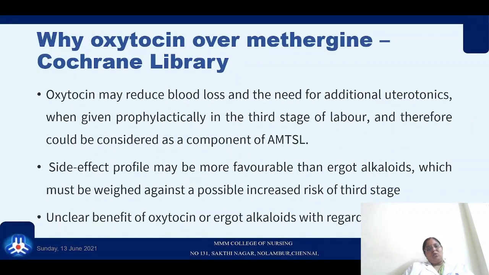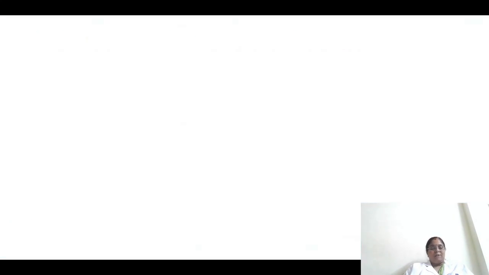So why oxytocin over methergine? The Cochrane Library reviews tell that oxytocin reduces blood loss as well as the need for additional uterotonics. It is given prophylactically in the third stage of labor, and therefore is considered an active component of active management of the third stage of labor. The side effect profile is favorable for oxytocin compared to methergine, and therefore the risks have to be weighed when deciding between oxytocin and methergine. There is no clear benefit of oxytocin or ergot alkaloids with regard to blood loss.